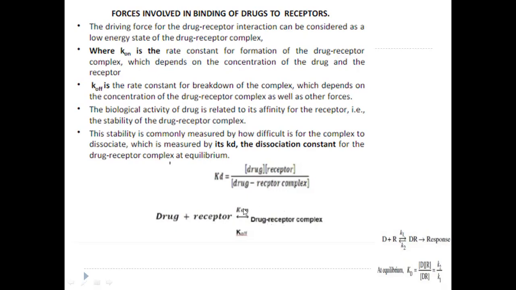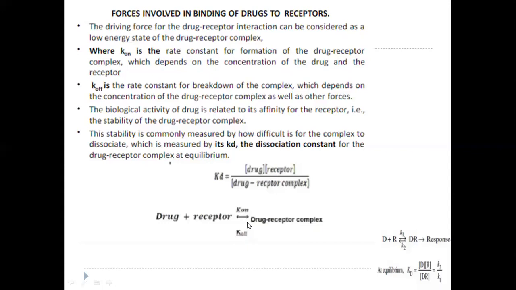So you can indicate that rate constant with K on. K on means it indicates the rate constant for the formation of drug receptor complex. For the backward reaction, since the backward reaction is a dissociation of this drug receptor complex to drug and receptor, we are indicating this with this rate constant, that is K off.